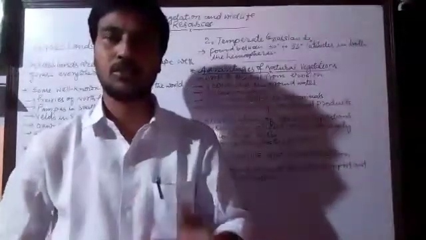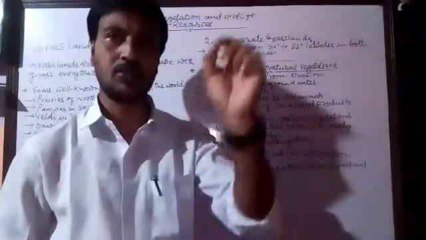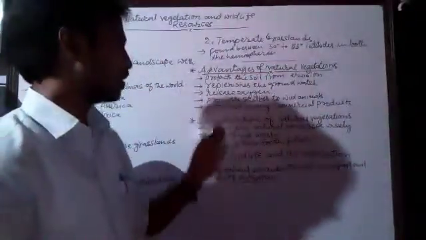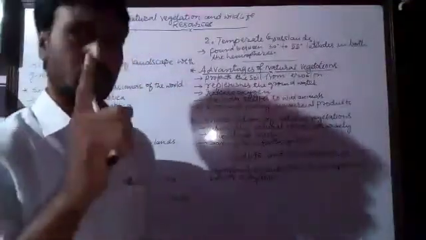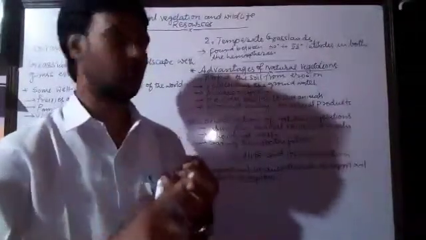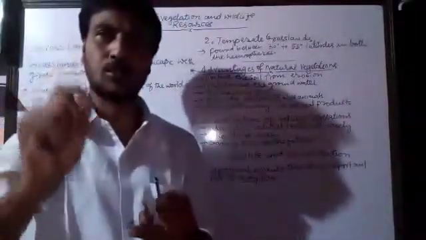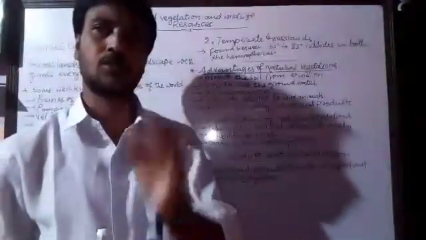And next, we have to save them for the future. Not only do we use it, but we also have to save it for our future. So these are the ways through which we can conserve our natural resources. What are the things we have to do? We have to use the natural resources wisely. Second, we have to stop the wastage of the natural resources, and thirdly, we have to save the natural resources for our future. So this is the way to conserve the natural resources.